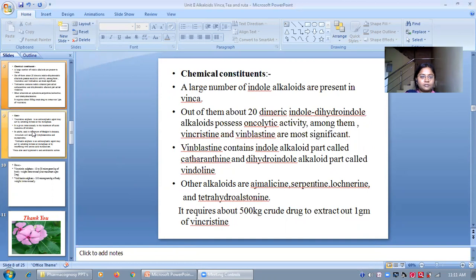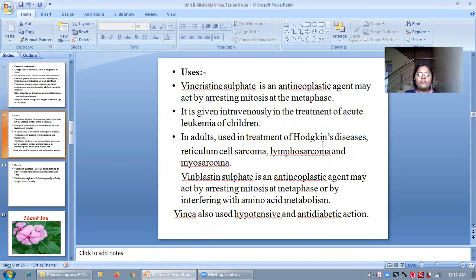Its uses: vincristine sulfate is an antineoplastic agent which may act by arresting mitosis at the metaphase. So how does it work? It may act by arresting mitosis at the metaphase. It is given intravenously in the treatment of acute leukemia in children. Then in adults, it is used in the treatment of Hodgkin's disease, reticulum cell sarcoma, lymphosarcoma and myosarcoma.